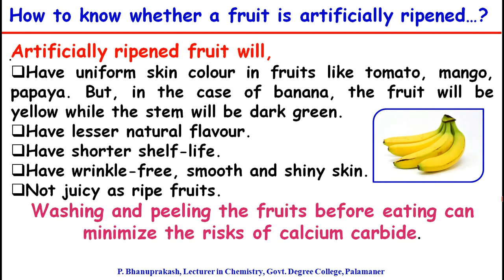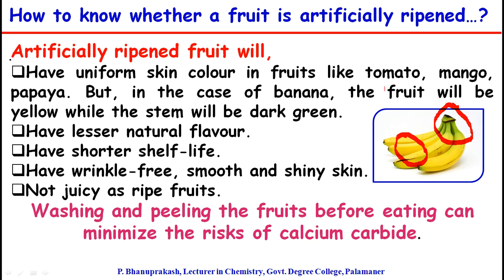How to know whether a fruit is artificially ripened or naturally ripened? Artificially ripened fruits will have uniform skin color in fruits like tomato, mango, and papaya. But in case of banana, the fruit will be yellow while the stem will be dark green in color. You see this? This is dark green, and this is yellow in color. This clearly indicates it is an artificially ripened banana.